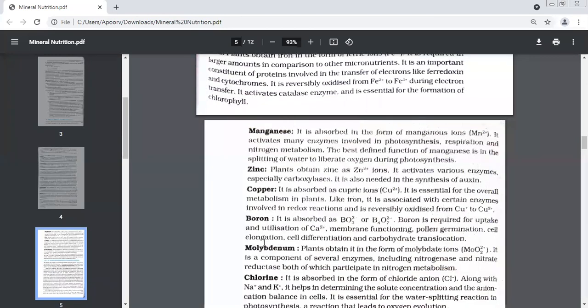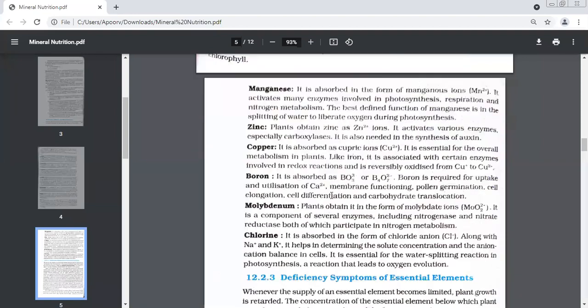This is very important. So many essential elements are there. You don't have to learn all of them. You can just prepare 5 or 6. Manganese is absorbed again in the form of which ions? This is manganese ions. Functions are the same, beta. Photosynthesis, respiration, and metabolism of nitrogen. Zinc, obtained in the form of zinc ions. Same functions if you see. Activation of enzyme, especially which enzyme is it involved in? Carboxylase. It is also helping in the auxins. Auxins are plant growth hormones.